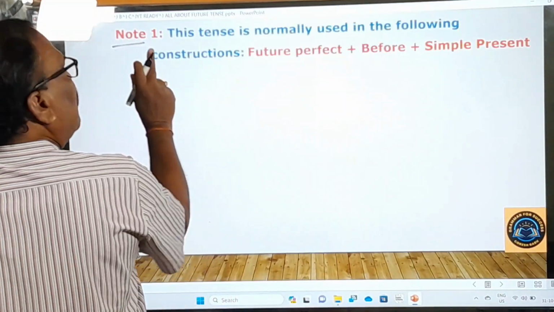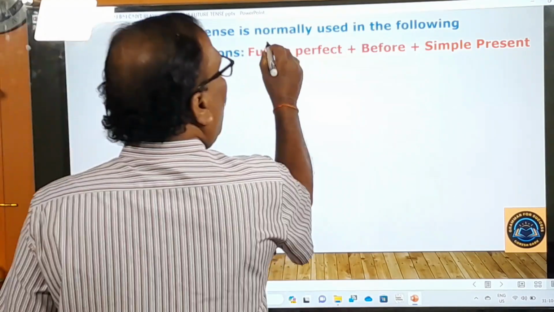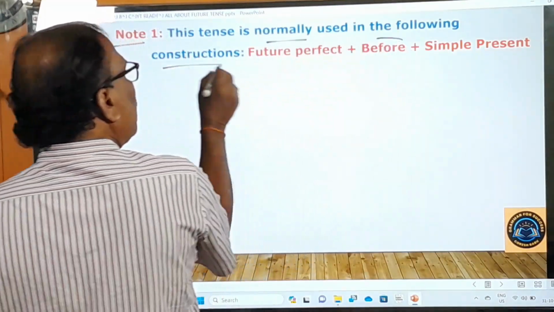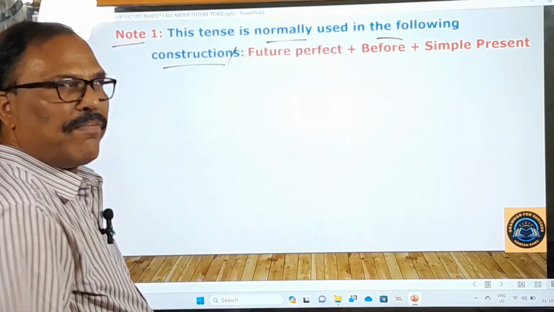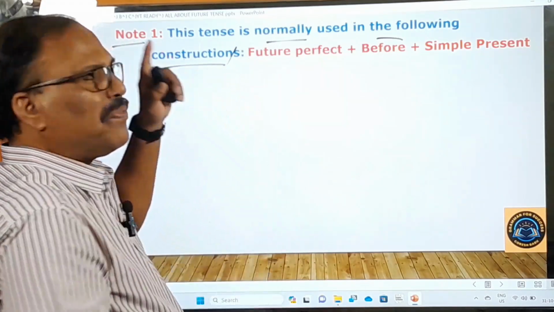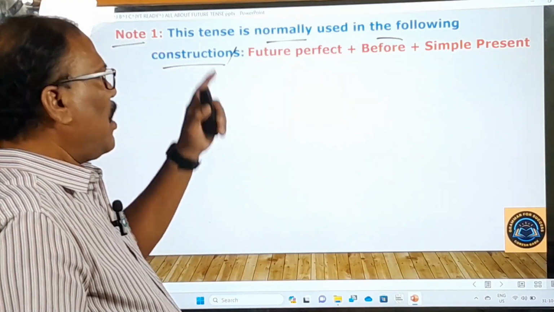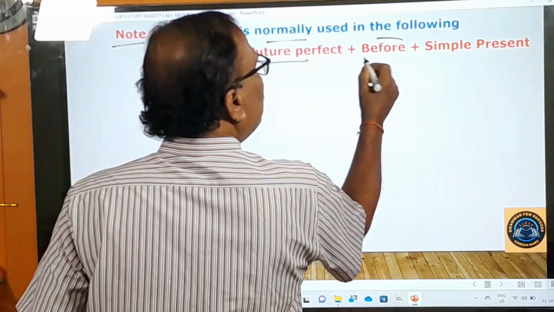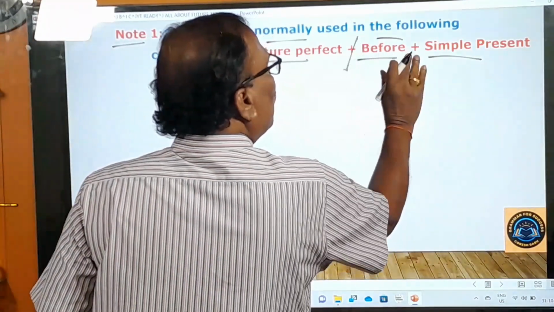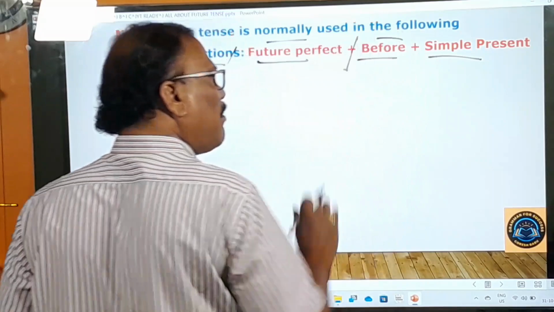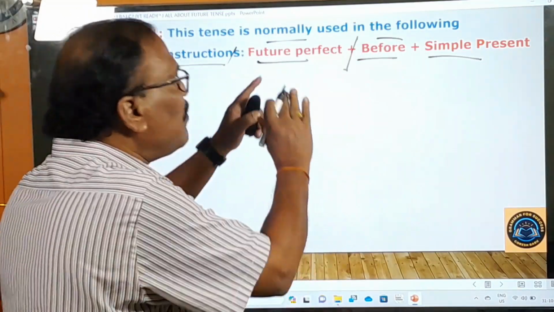Note 1. This is very important. This tense is normally used in the following construction. In the following construction, this future perfect tense is used. How? Future perfect plus before plus simple present. Remember, from your competitive examinations point of view, this rule is very important.